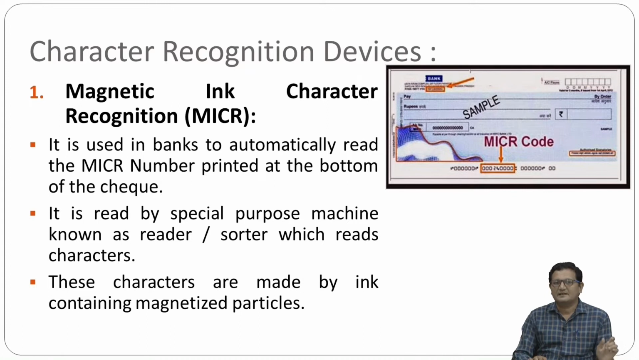It is read by a special purpose machine, right? There is an entire machine in which thousands of checks will go in the form of a batch, and automatically the amount and account details and everything will be fetched or read by that machine, and it will do the transactions automatically, right? These characters are made by an ink containing magnetized particles, right? So that we have already discussed.